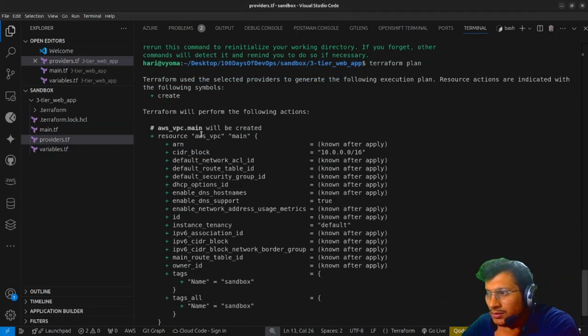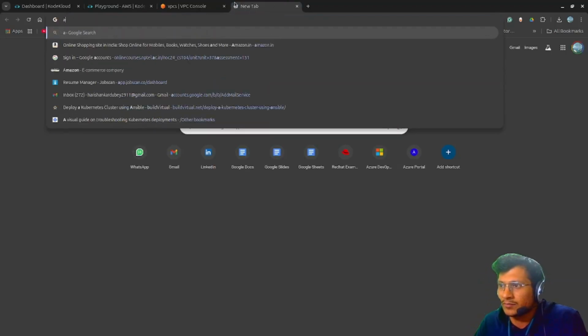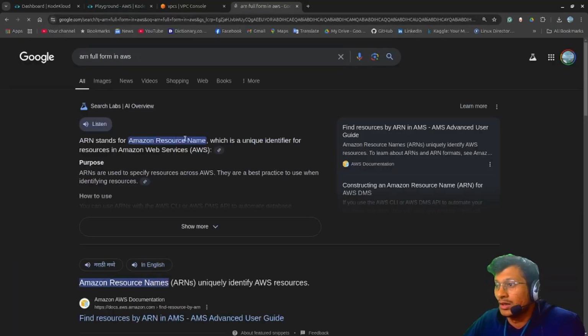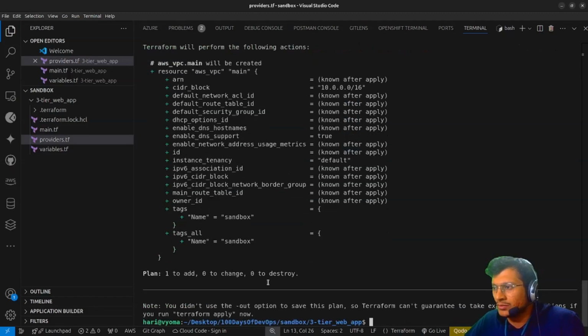So what does plan show? It will create a resource with values known after apply, like the ARN, which stands for Amazon Resource Name, and the resource ID, something like that. ARN full form in AWS. Yeah, Amazon Resource Name. So this is the Amazon Resource Name. This would be the CIDR block. Network ACL would be provided, and these are some of the defaults. Then this name sandbox would be provided, tags and all. So everything is ready to go. We are going to add only one resource, and then Terraform apply, enter.